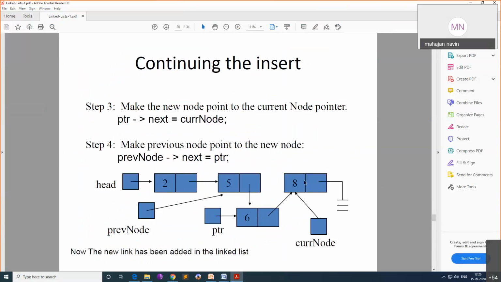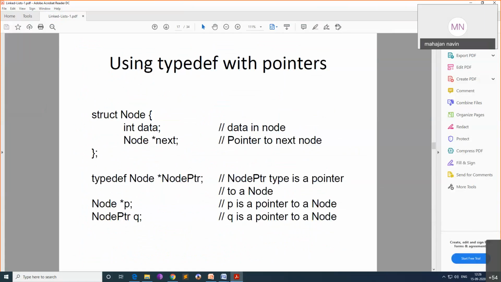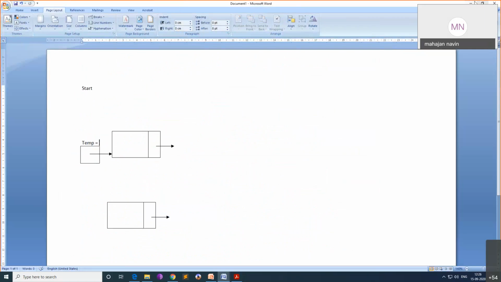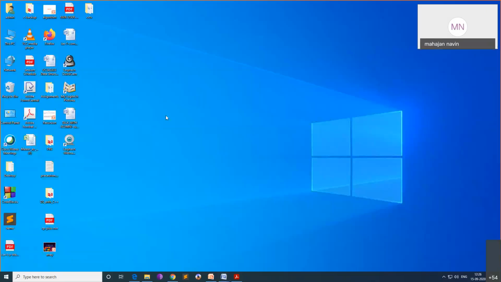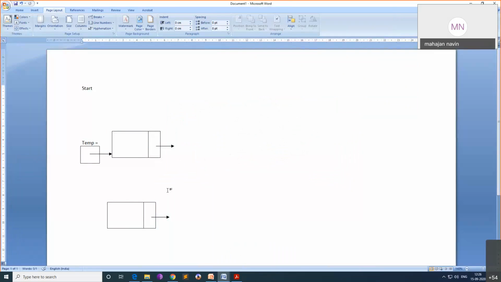A new node is created in the C program using malloc, and the pointer will be there.